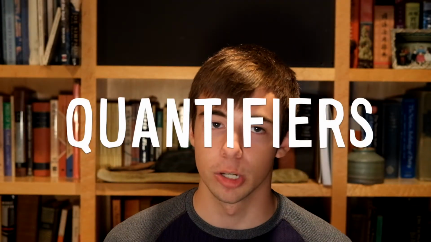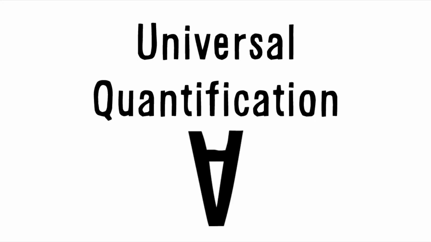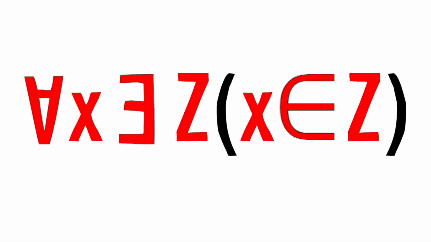A set is sometimes preceded by a group of quantifiers, the quantity of specimens in the domain of interest. Existential quantification, denoted by this symbol, translates to there exists, there is at least one, or for some. Essentially, they predicate the property for at least one member of the domain. Universal quantification, denoted by this symbol, translates to for all or given any, predicating the property for every member of the domain. Take the expression which states that for all x's there exists Z where x is an element of Z.